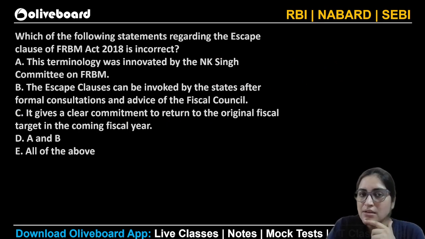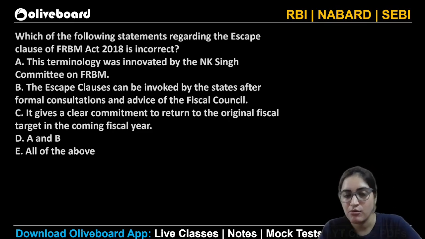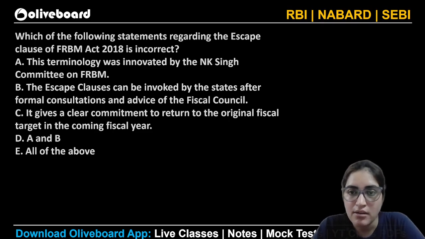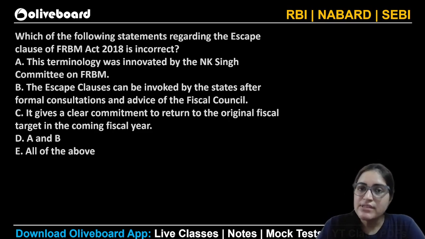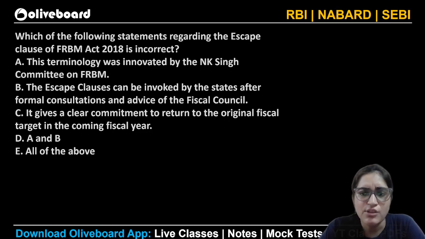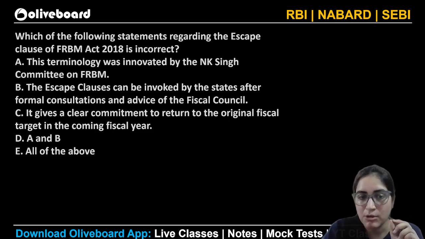So, the FRBM Act in 2018 had some amendments to it. When this amendment was being done, certain changes were made. What happened was, if we are not able to maintain the fiscal deficit target, then what kind of activities can take place? That's what it is asking about. Tell me which of the following statements is correct. You can pause the video, or you can tell me in the comment section what you feel the correct answer would be.